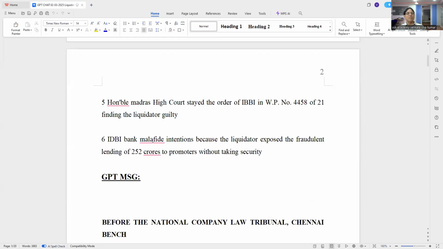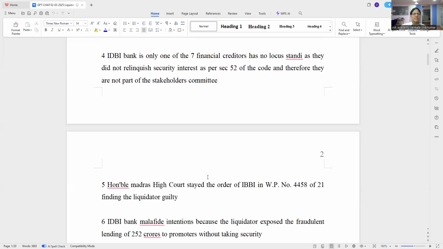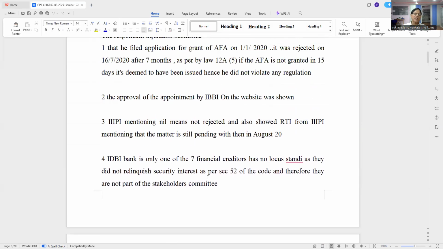Now, I also explained that because I have exposed their illegal acts, they are very angry with me. So therefore, there is a malafide intention. This is my case. So now I presented all this. You can see I have presented totally like a layman. Though I know the law, I don't know what is the first point, what is the second, how to argue, which one is very important: locus standi, jurisdiction, etc.